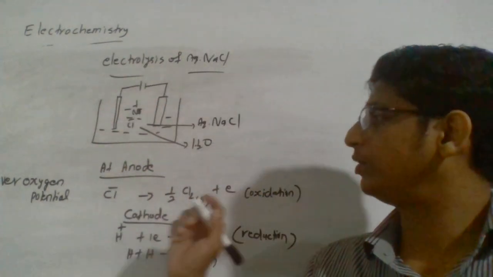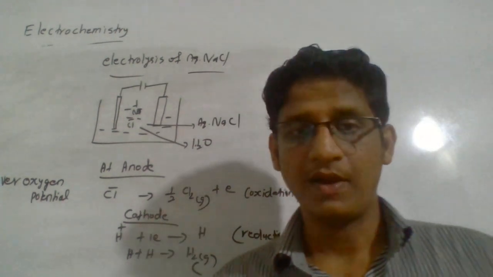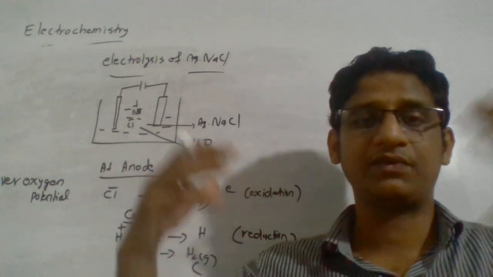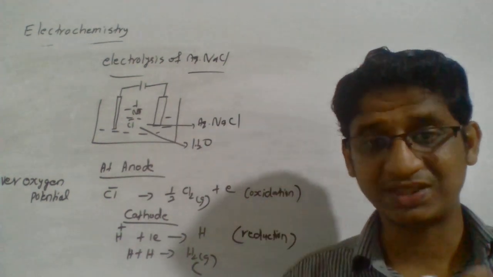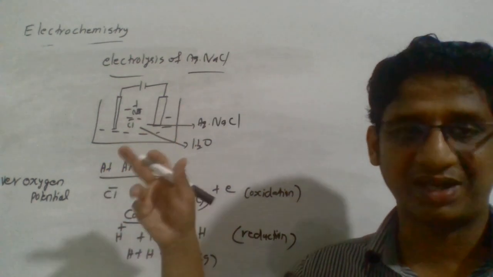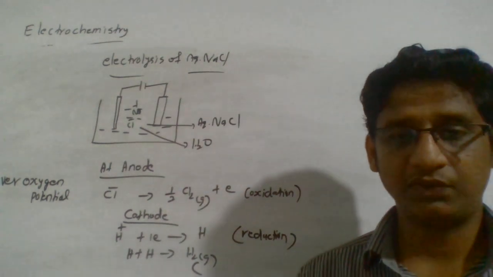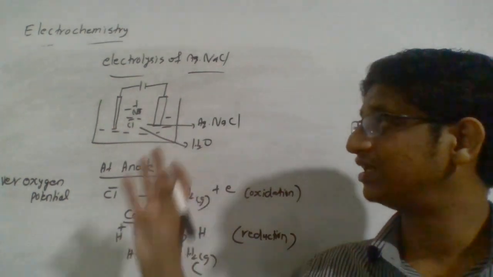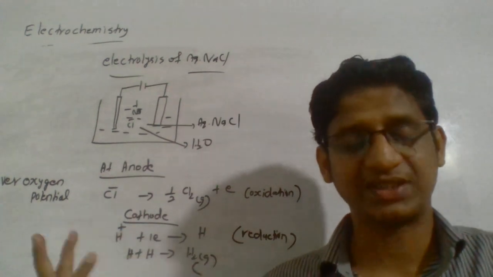Now one more point you have to remember always. Whenever you supply electricity, deposition or evolution of substance takes place at the anode or cathode respectively. You have to supply electrical energy. You stop the battery, which means when you cut the electric supply, the formation will stop. So this electrolytic reaction we call a non-spontaneous reaction. It does not take place naturally.